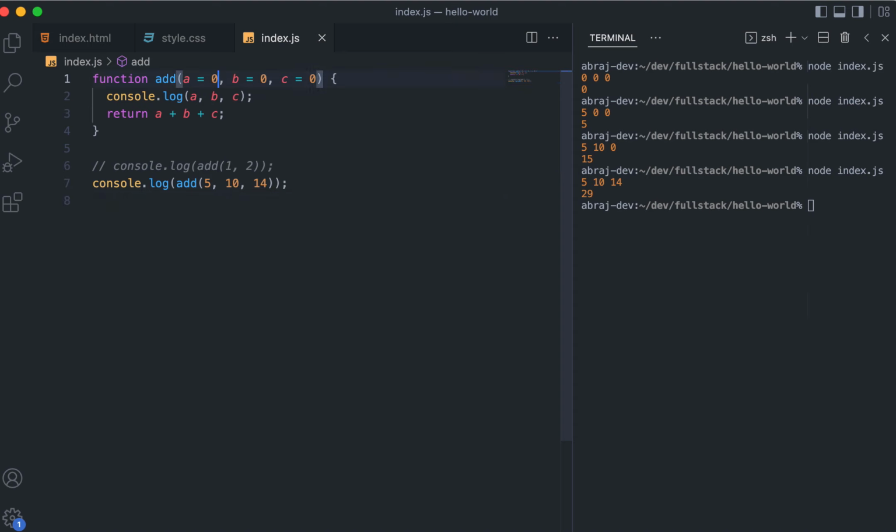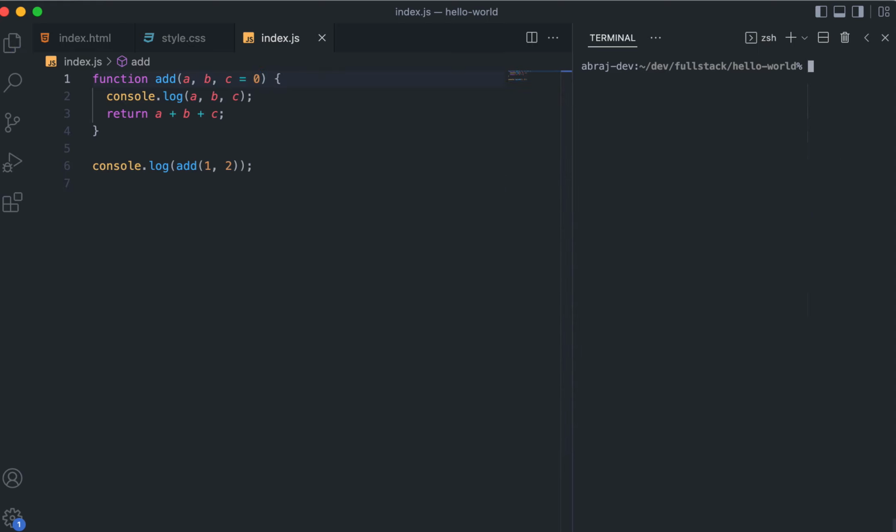Let's take a simple example of this thing. Let's take the example where only C is equal to 0 was there and it was working fine, but I don't have this feature. So let's say you are in the world of ES5, or something like that, and this feature is not there. Or even if this feature is there, you are not aware of it. Then how will you implement it?